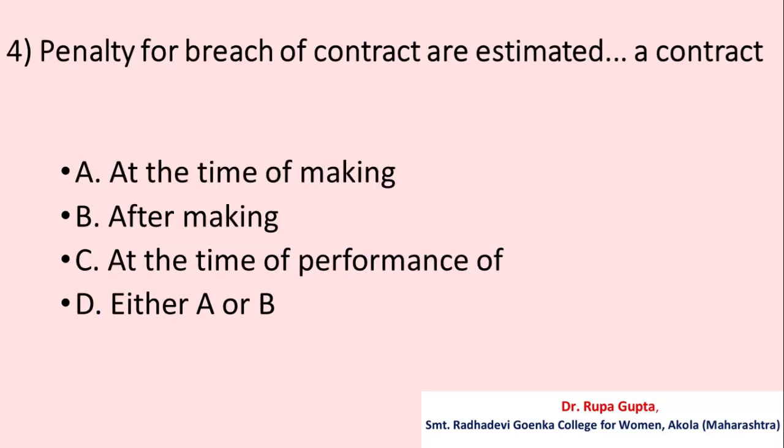Question number 4. Penalty for breach of contract are estimated dash a contract. A. At the time of making, B. After making, C. At the time of performance of, D. Either A or B. And the correct answer is A. At the time of making.